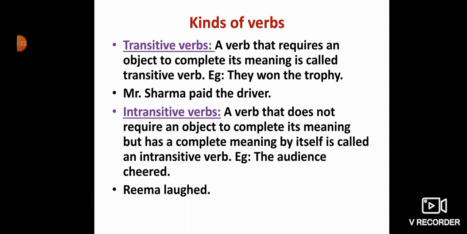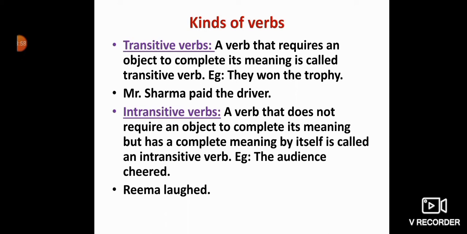Now I am getting the full meaning of the sentence. They won what? They won the trophy. So here the word won is a verb and trophy is an object. But won here is a transitive verb which requires an object to complete its meaning.